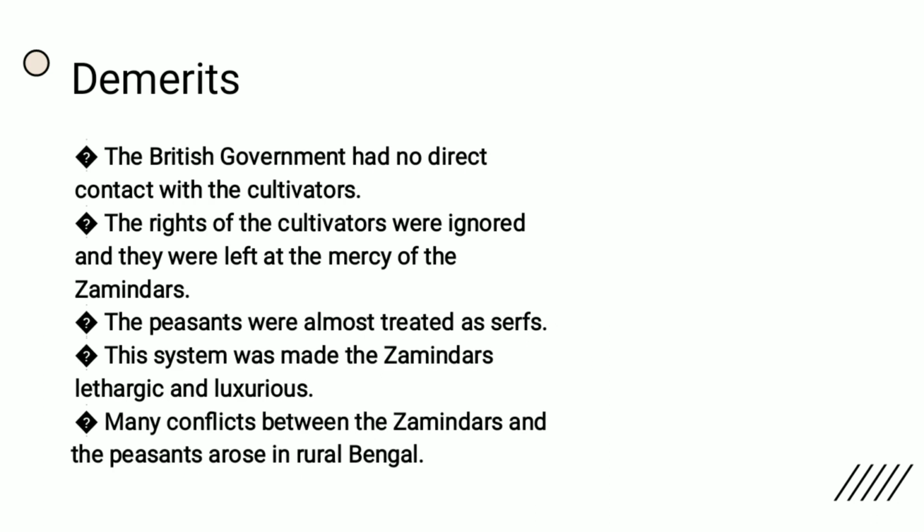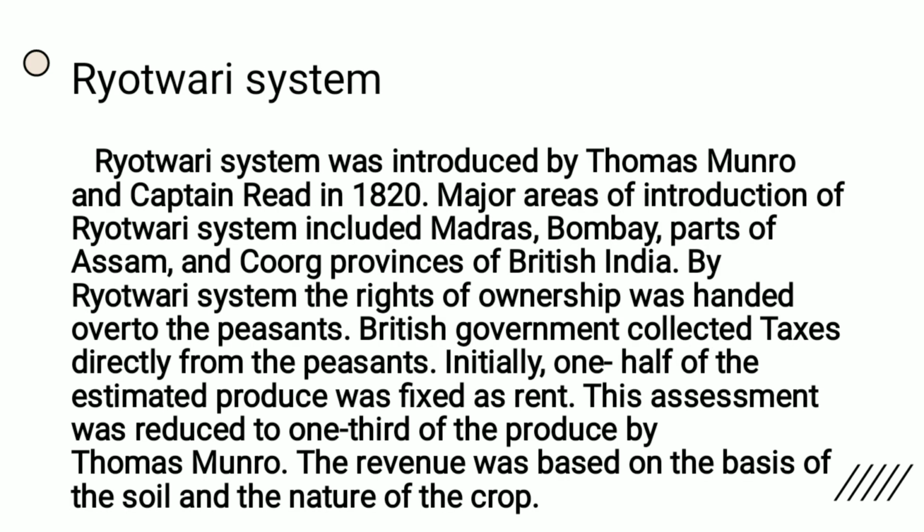Demerits. The British government had no direct contact with the cultivator. The rights of cultivators were ignored and they were left at the mercy of the Zamindar. The peasants were almost treated as serfs. The system made the Zamindars luxurious. Many conflicts between Zamindars and peasants arose in rural Bengal.